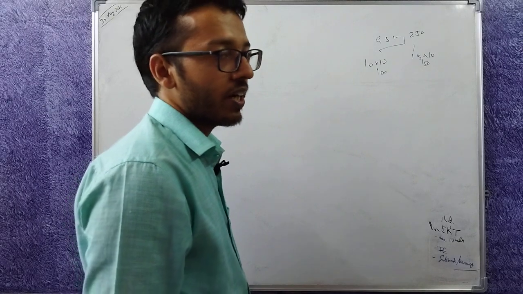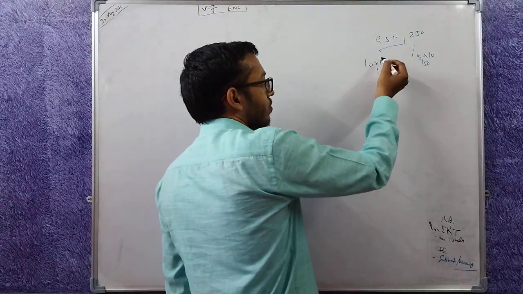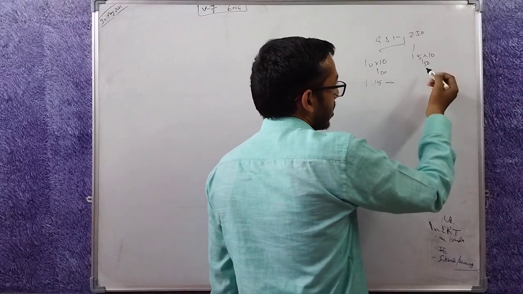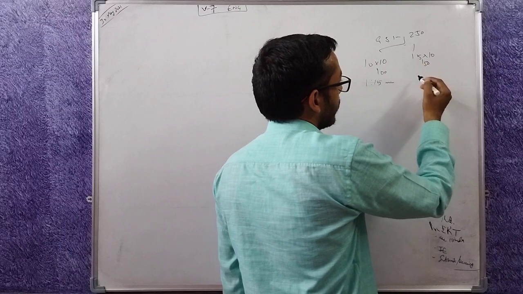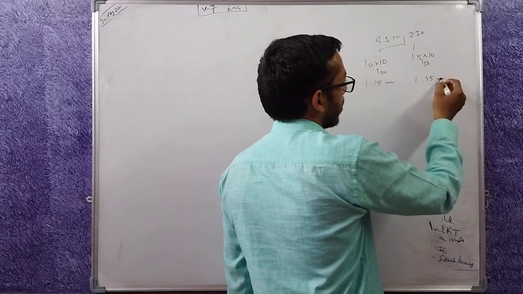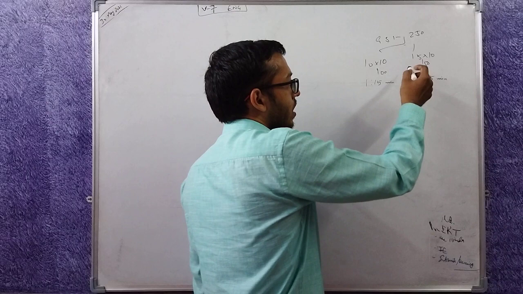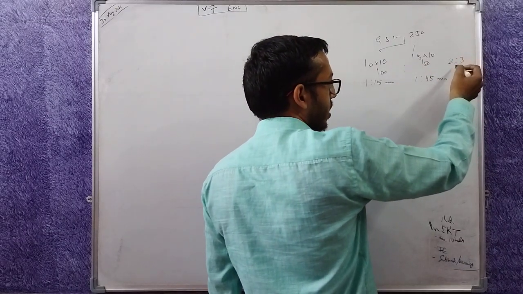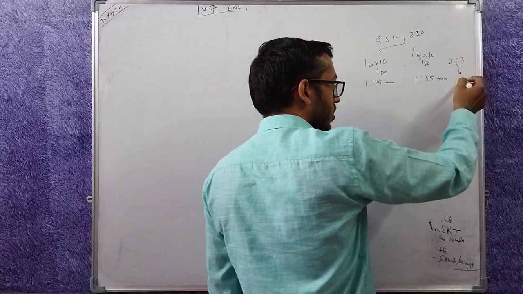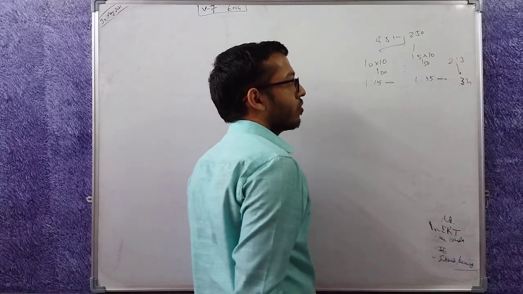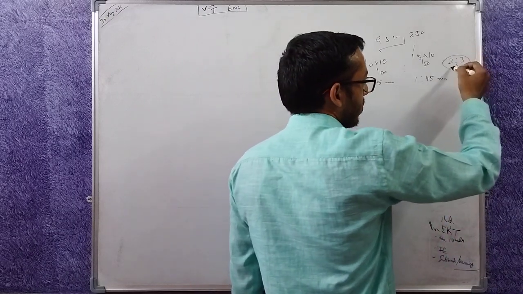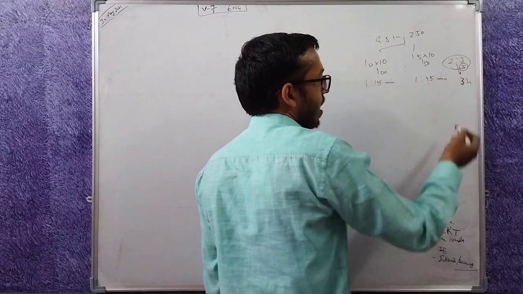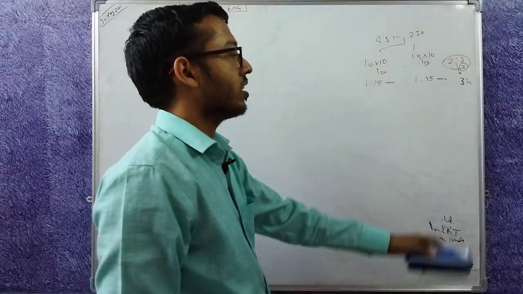So how much time do you get? Let's see. For these 10 questions you get approximately 1 hour 15 minutes. For these 10 questions of 15 marks each, you get 1 hour 45 minutes. This is the time division in terms of 100 is to 150, that is 2 is to 3 in terms of 3 hours. How do you divide 3 hours in the ratio of 2 is to 3? 2 plus 3 becomes 5. So divide 3 hours by 5 and then multiply it by 2, then multiply it by 3. That gives you approximately this ratio.